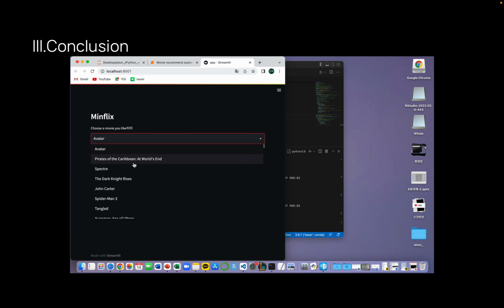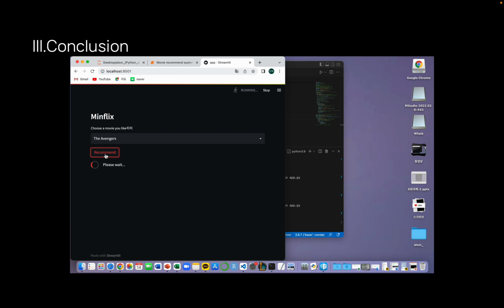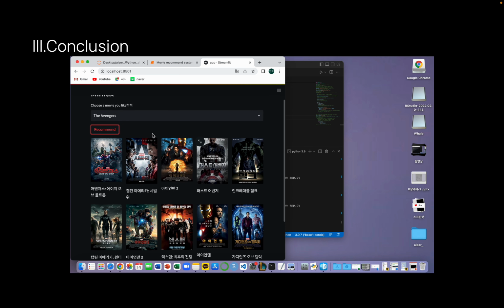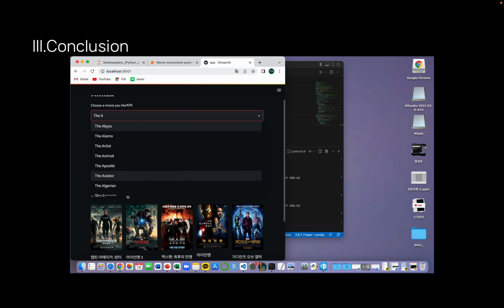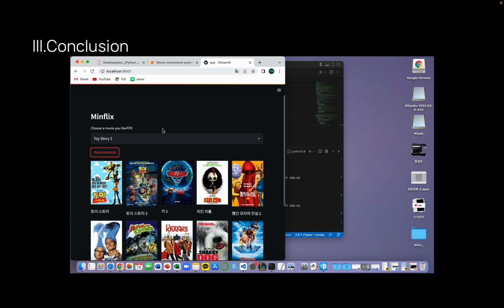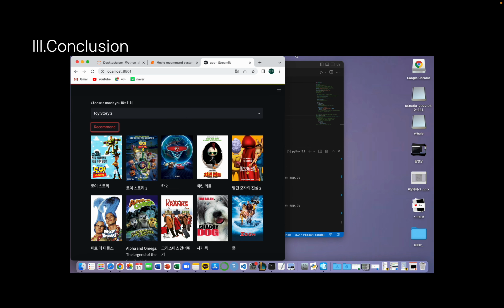First, I searched for Avengers, and it showed similar Marvel movies, right? Iron Man and First Avenger. And next, when I searched for Toy Story 2, it showed similar animations like Toy Story 3 or Cars 2. It means the system works perfectly.